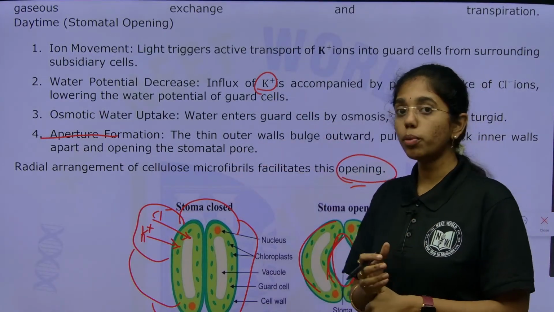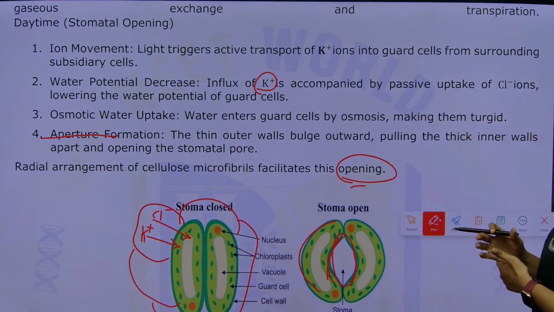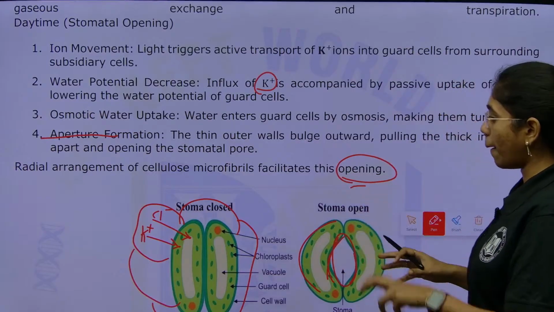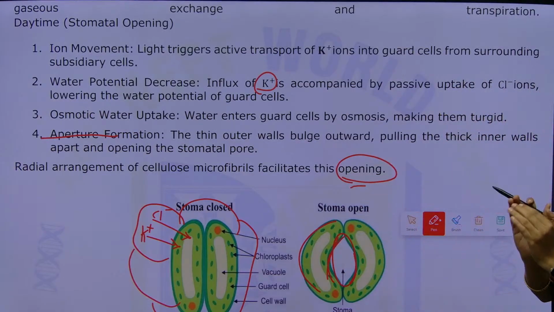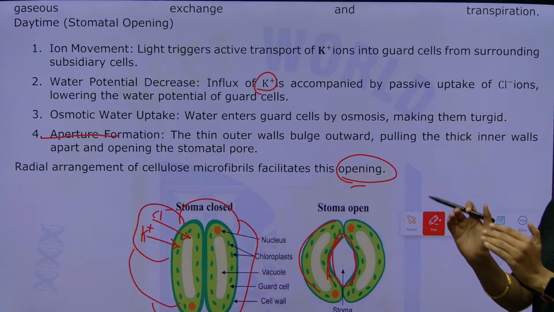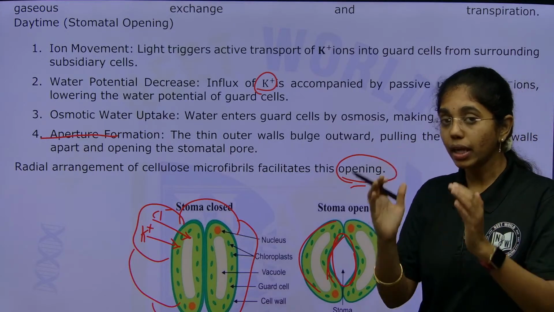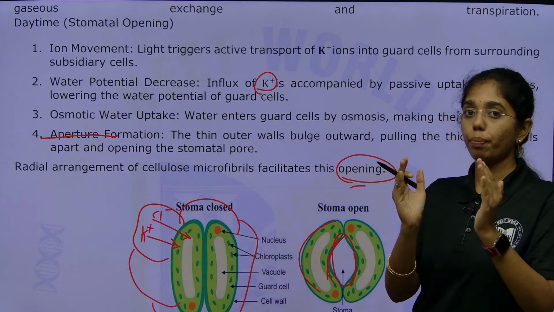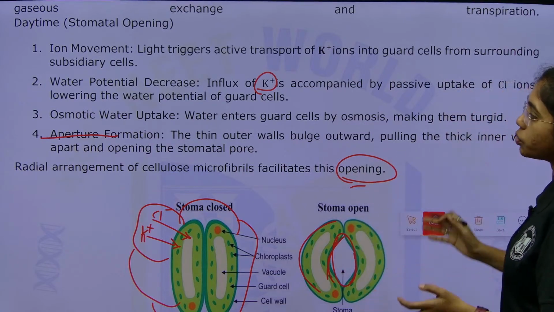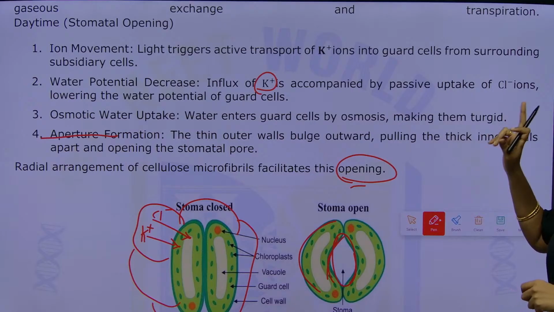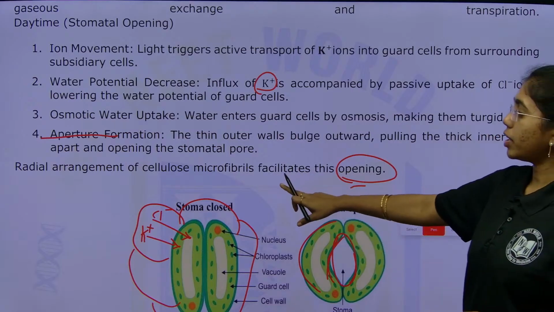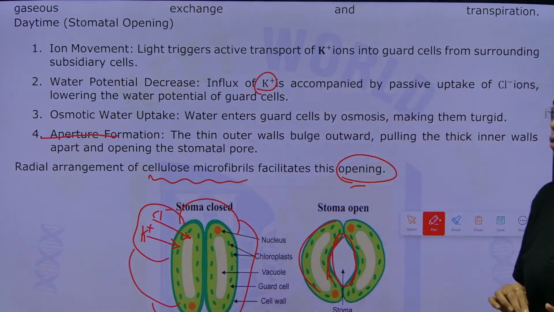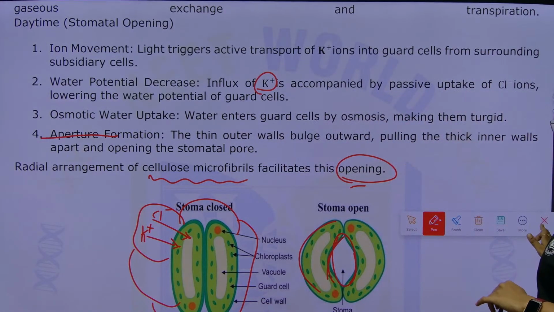First is ion movement, that is potassium ions and chlorine ions, and water potential will be decreasing first, and then osmotic water uptake into the guard cells, and that will result in the aperture formation where the outer wall layers will be thin and inner wall layers of the guard cells will be thick. As such, the pore opening will take place. It will be very impressive if you mention cellulose microfibrils.